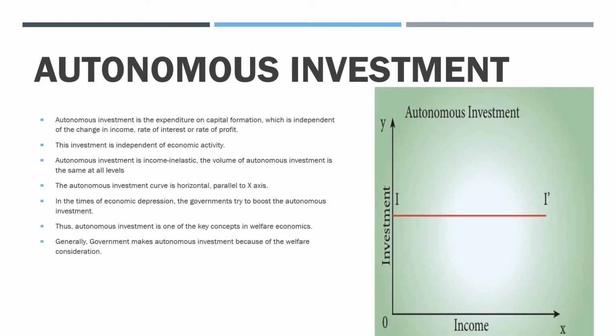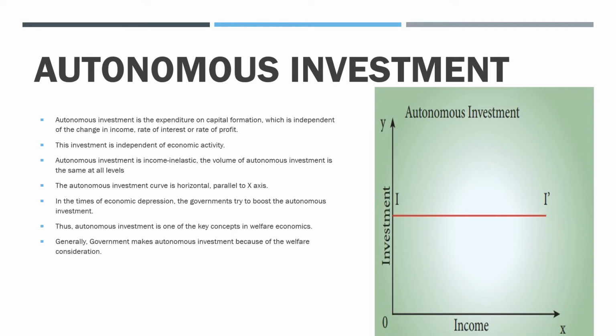It's very important to note that during times of depression, it is important for the government to undertake autonomous investment, because during depression and recessions, private investment won't be very active, or these people might not be interested in making any kind of investment in the economy.